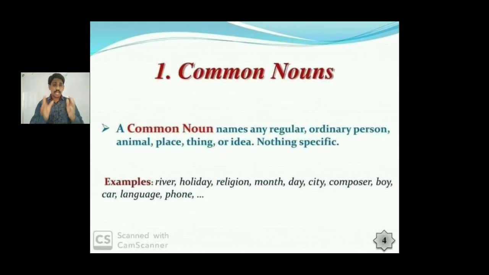First, what is a common noun? Common noun is a name that is given to general thing, nothing specific. So while I mention about common noun, let me compare between common noun and proper noun. So common nouns are those that have everything in common, not specific, not particular. For example, you take river. So river is a common noun. There are so many rivers. You want to specify a river, Ganges, it's a proper noun.